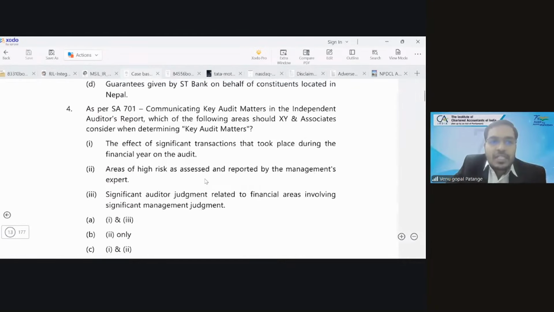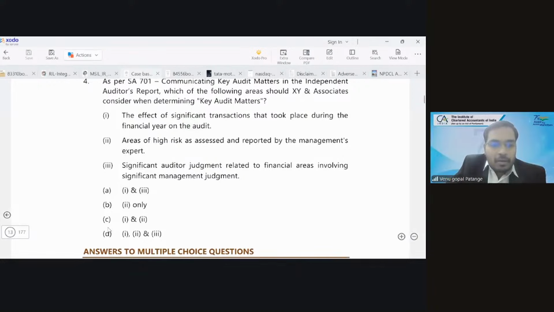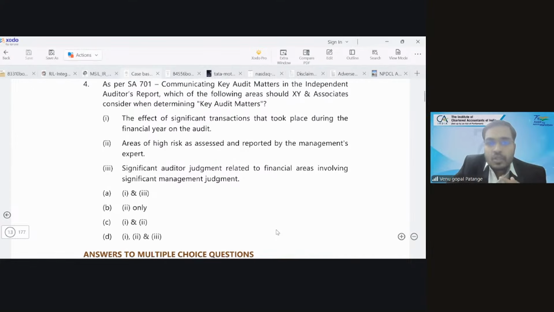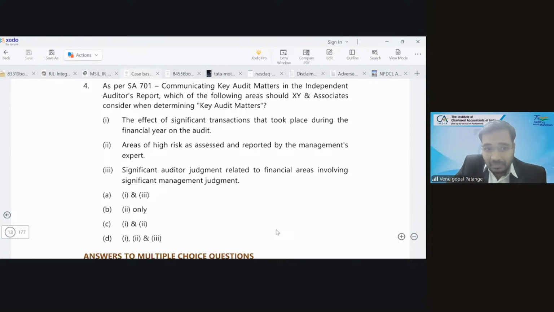So the options given are: A, 1 and 3; B, 2; C, 1 and 2; D, 1, 2 and 3. Which is the correct answer? It will be D, 1, 2 and 3. Okay. Why not A? Yes, sir. All, sir. It's all. So, can you please read the second one? Any mistake you can observe in the second option or second item?